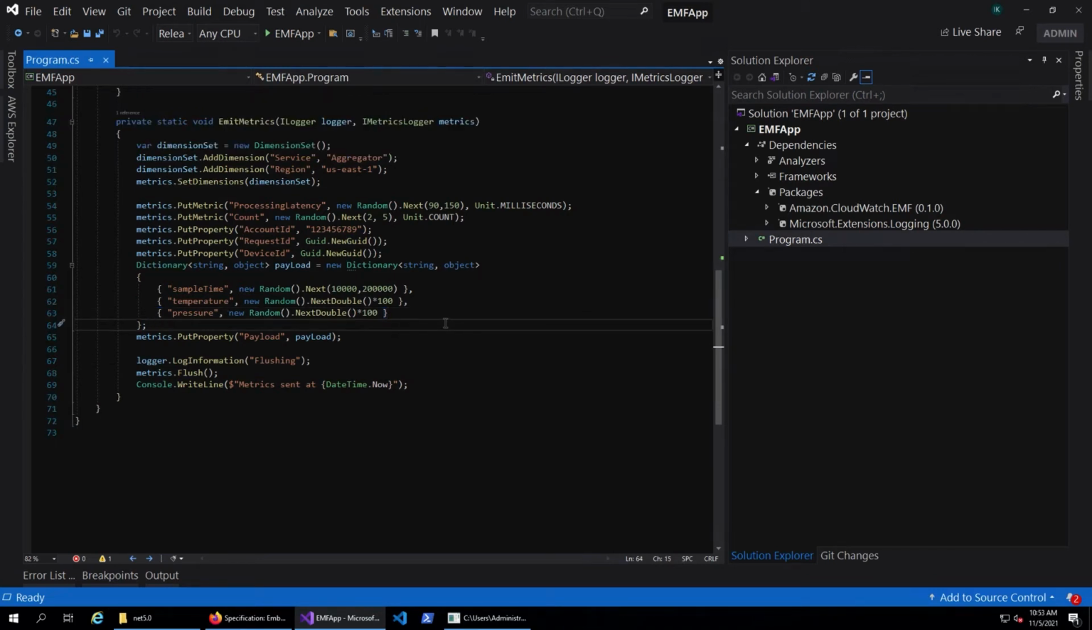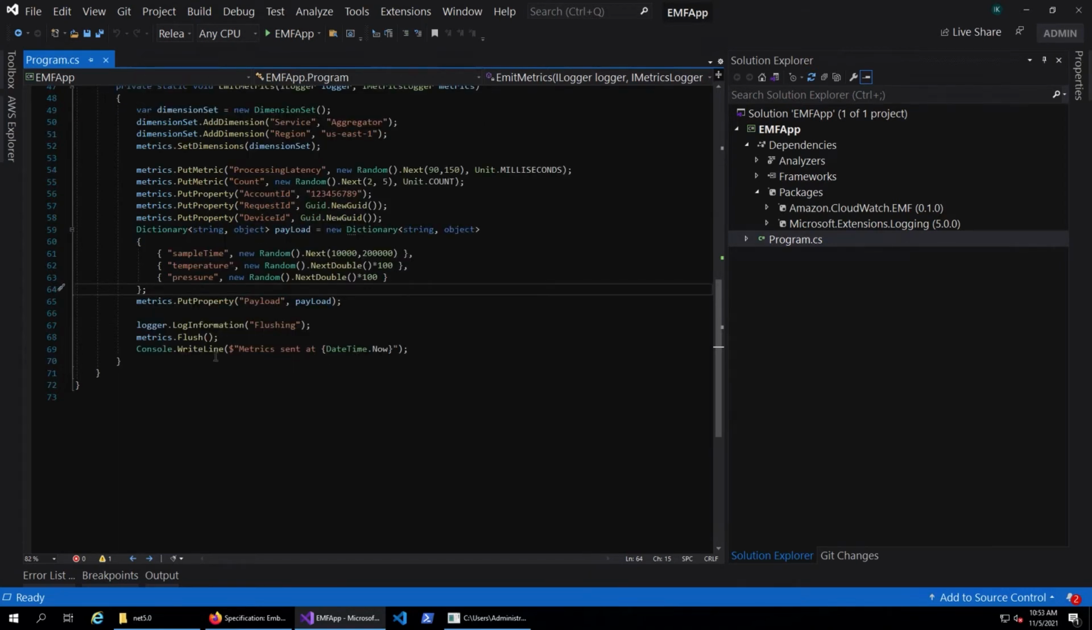Because log events can take a lot of details, you can store a lot of details, and you can actually query them as well in the future. And here's another property called payload that I'm adding, which is basically this data. And I'm just sending the metric. So metrics.flush will send the metric to the CloudWatch agent, and from there the CloudWatch agent will send the metric.